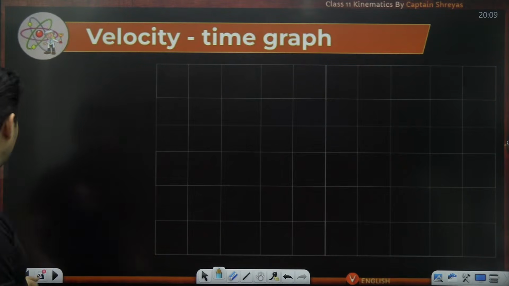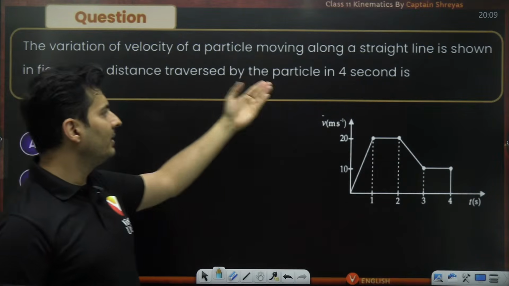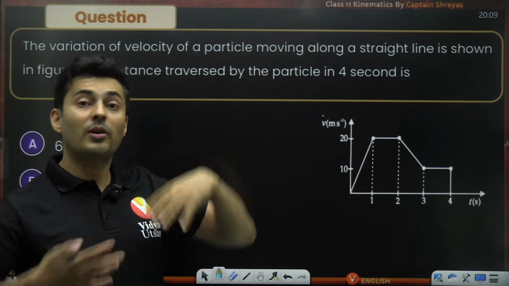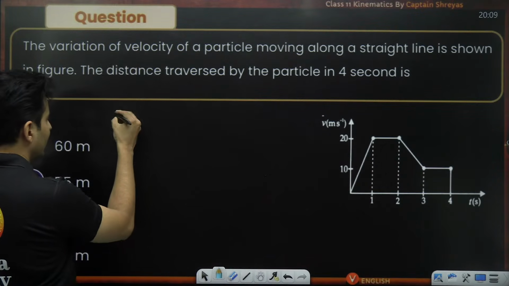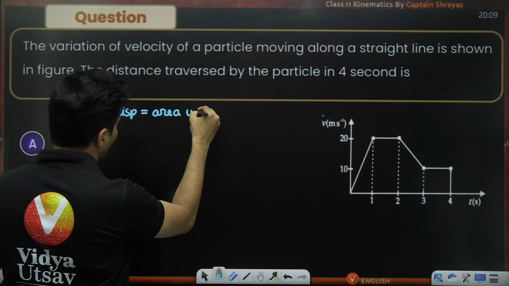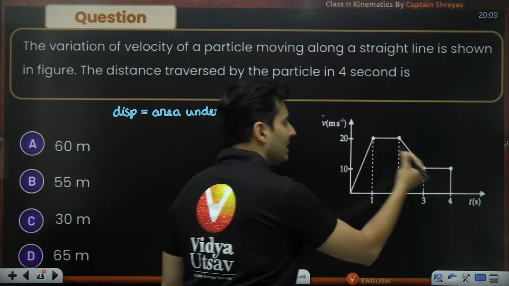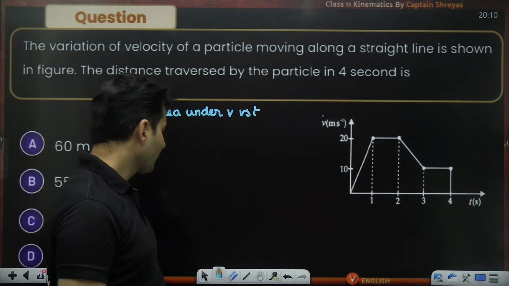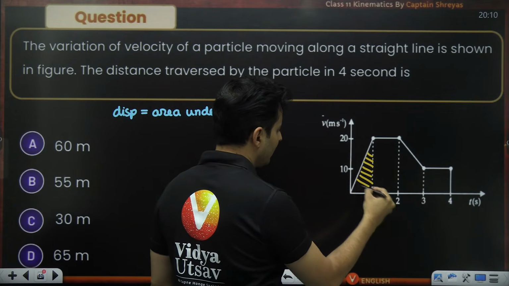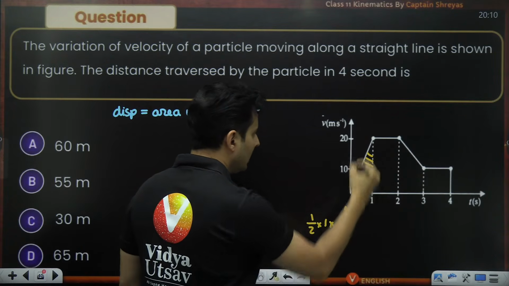Velocity versus time graph. So, my dear warriors, in this particular graph, the distance covered in 4 seconds is asked. Whenever the question is on displacement or distance from velocity, it's nothing but the area under the graph. So the displacement is the area under velocity versus time. You just have to find the complete area, nothing else. So let's do it part by part, one by one. Like this guy's area, it's a triangle, right?